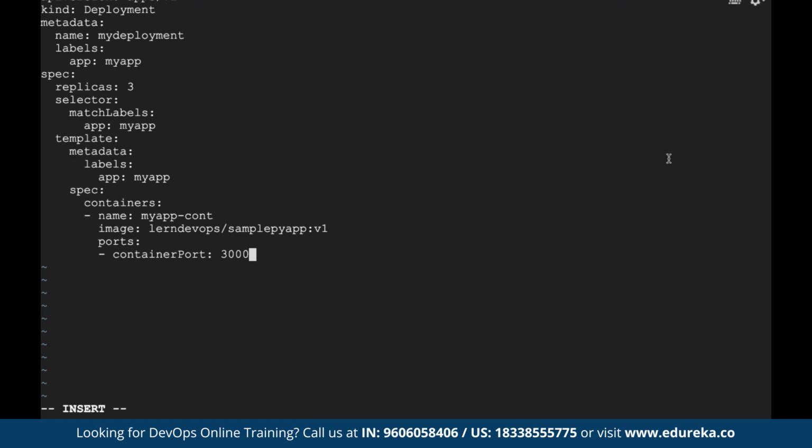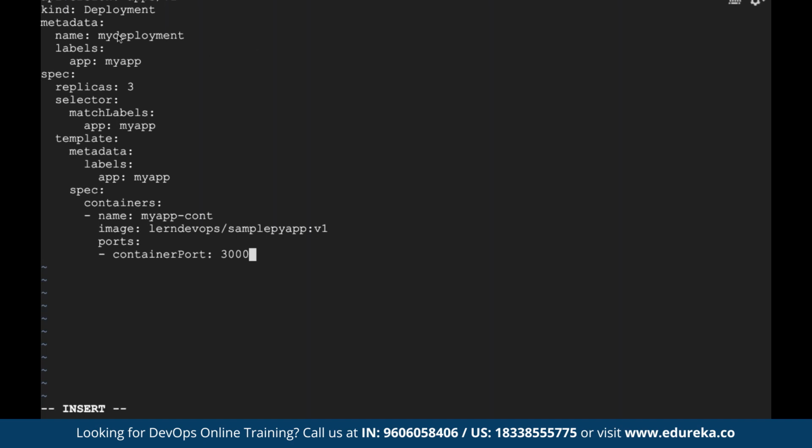API version and kind are called headers in a Kubernetes YAML file. These are the mandatory fields you need to define whenever you're creating a Kubernetes manifest file. There are different API versions available like V1, V1 beta, app extension. So here for deployment, you have to use API version as apps/v1. These are predefined by the Kubernetes community, and you use them accordingly.